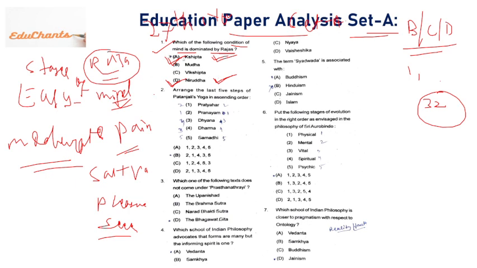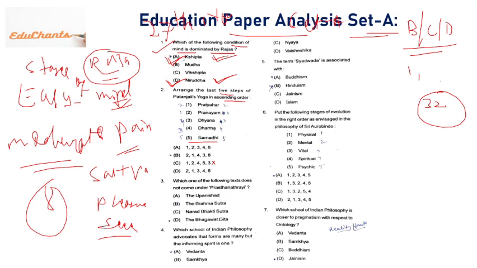Moving to the next question. Next question: arrange the last 5 steps of Patanjali Yoga in ascending order. Total Ashtanga Yoga has 8 steps, but it is asking you the last 5 stages. So we have already told you the apex one is Samadhi, right? The apex one is Samadhi, so the last will definitely be 5.